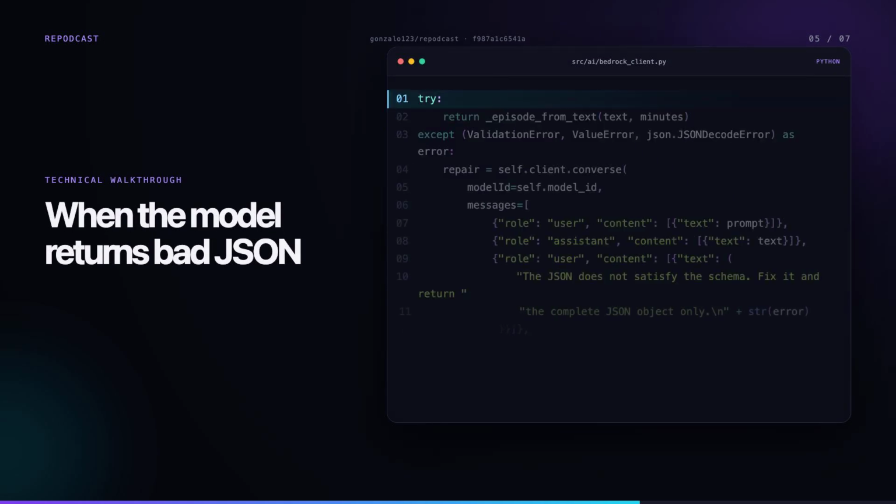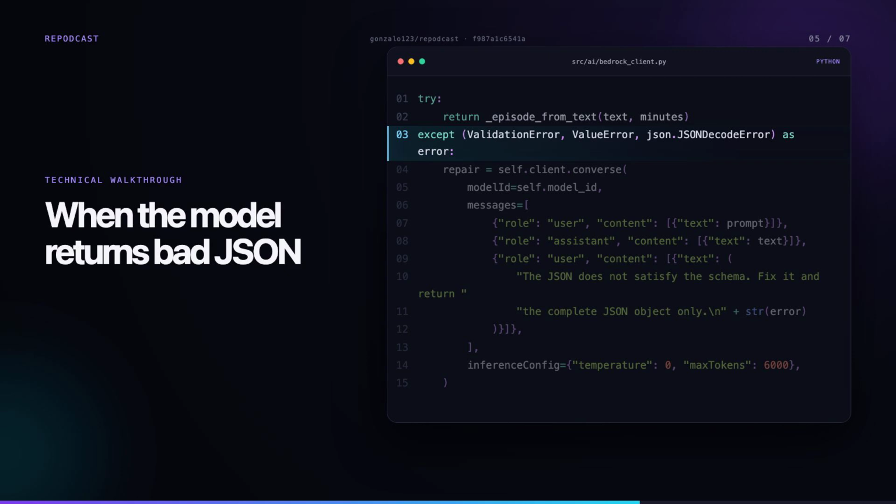Pydantic validates the episode the moment it comes back. If it fails, the client sends the original prompt, the bad response, and the validation error back to the model, temperature 0, and asks for a corrected object. 1 repair attempt, no infinite loops. There's actually a test for that exact path. Yes, fake Bedrock returns invalid JSON on the first call and valid JSON on the second. The test confirms exactly 2 calls were made.